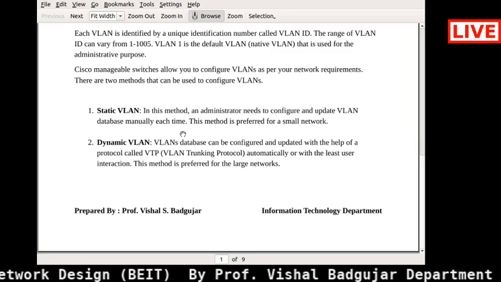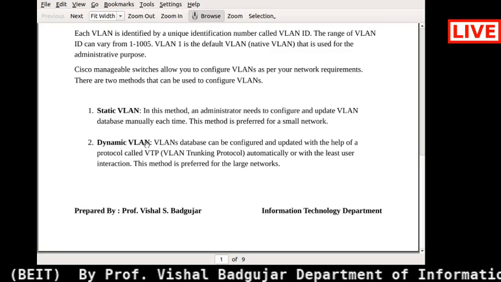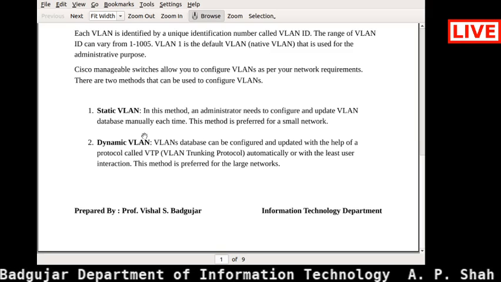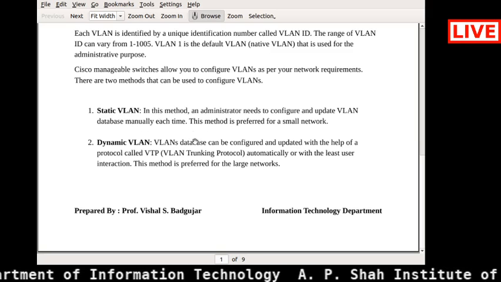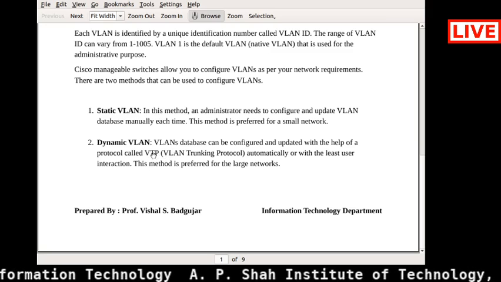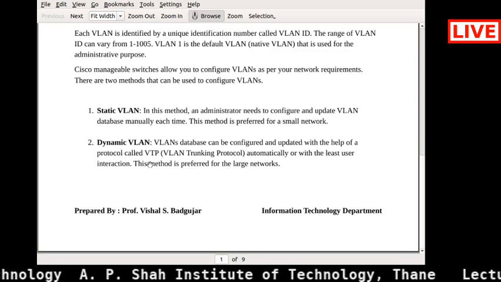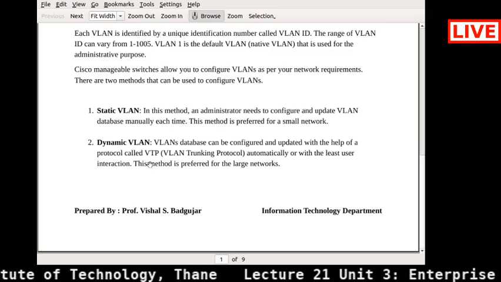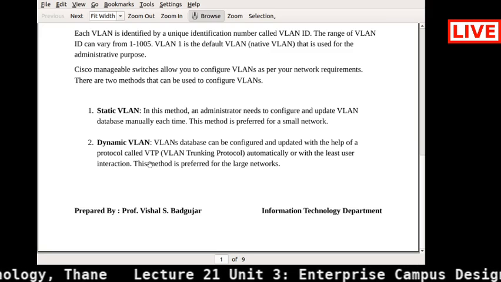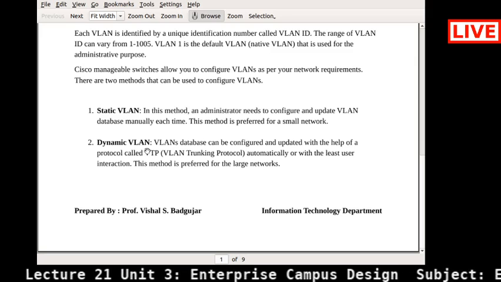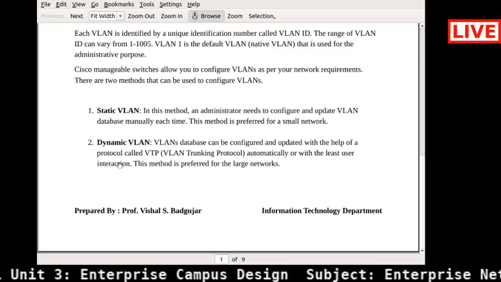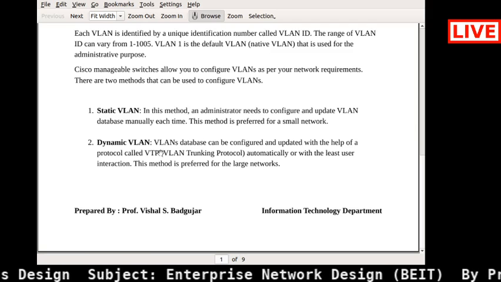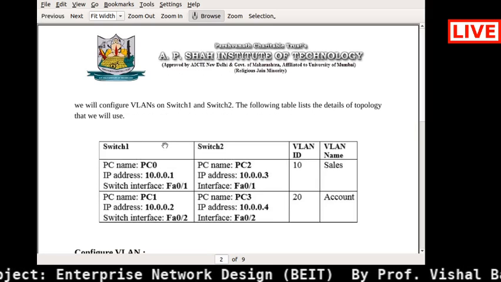Next is dynamic VLAN. Here, whatever you do manually in static VLAN is done automatically with the help of VTP. VTP is nothing but the VLAN Trunking Protocol. It automatically updates all these things, and therefore it is very useful in any large network. So this dynamic VLAN is the one that is used frequently.